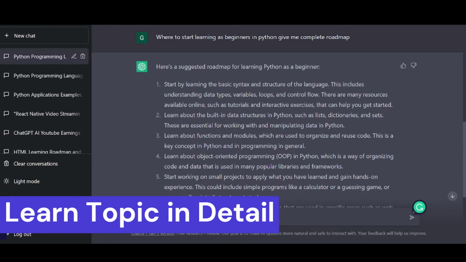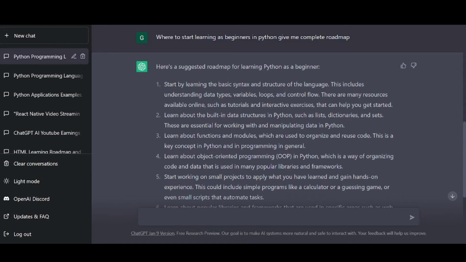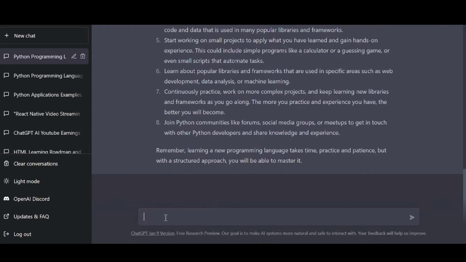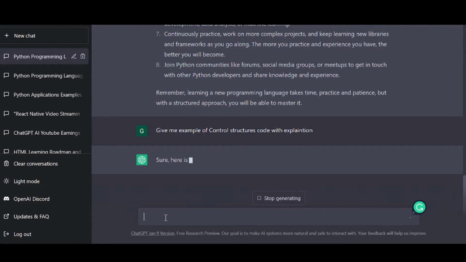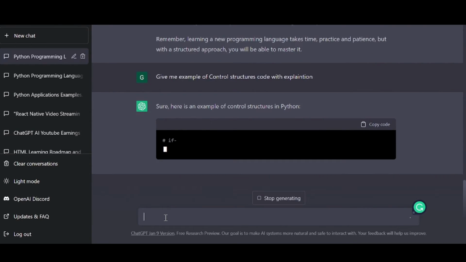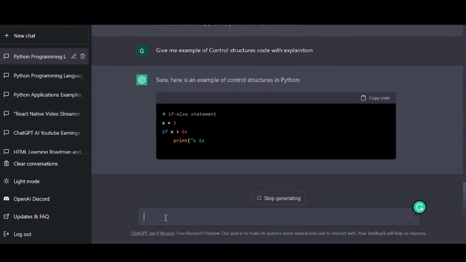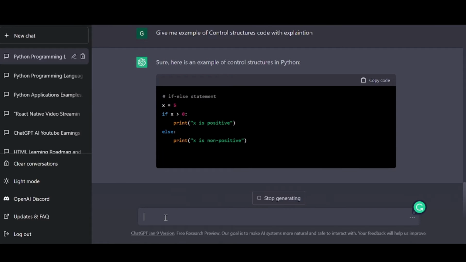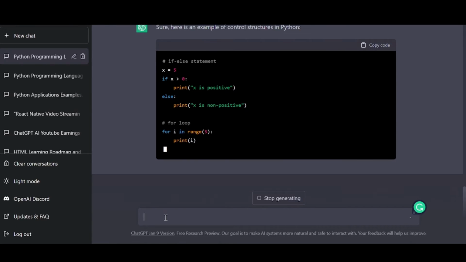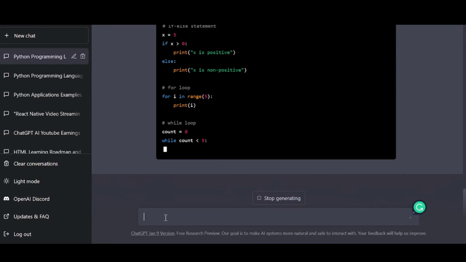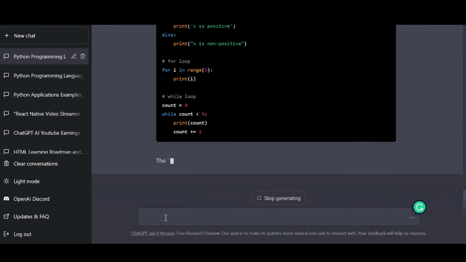Okay, so for example, let's say you want to learn about control structures. You can just type, give me an example of control structure code with an explanation. Okay, and ChatGPT gives you all the examples along with the explanation for that. Now if you are learning control structures, it's nothing but if else, while loop, for loop or something like that, and it will give you the explanation.